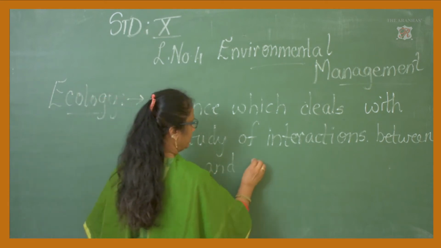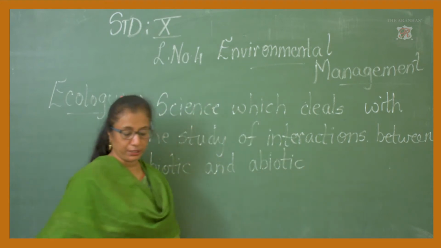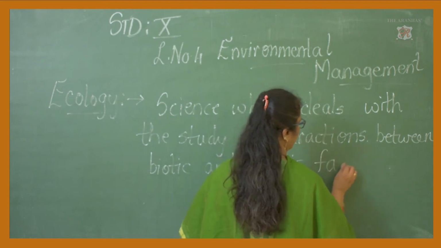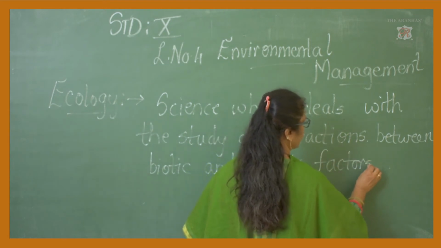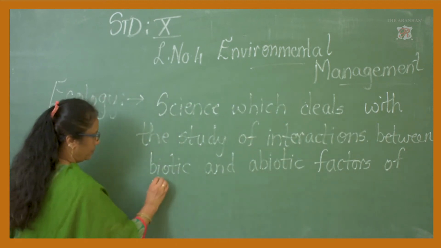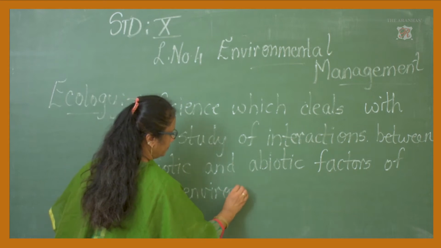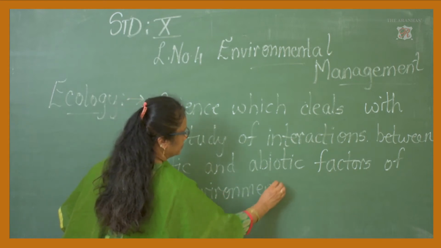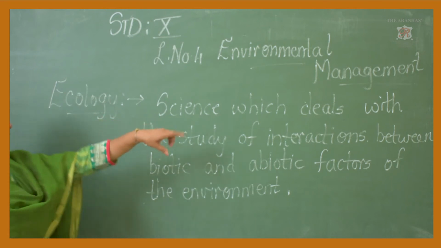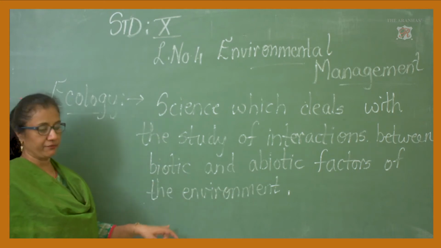Between the biotic and abiotic factors of the environment. So how can we define ecology, children? Ecology is a science which deals with the study of interactions between the biotic and the abiotic factors of the environment.